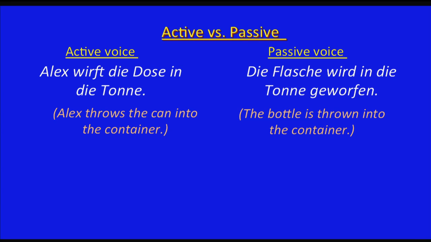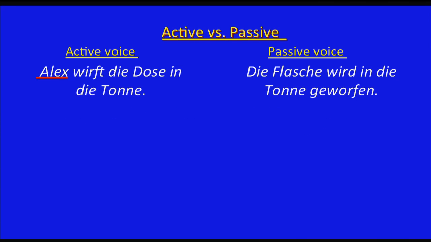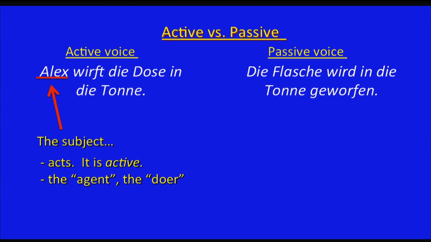Now, we're going to look at different parts of these sentences. We did mention the subject, and that's where we're going to start. The subject in the first sentence is? Me, Alex. Right. Now, let's describe that subject. The subject acts. It's active, okay? So that's what we know because you were throwing something. So the subject acts in the active voice sentence. It's also called the agent, the doer. So you were the agent or doer in that sentence.